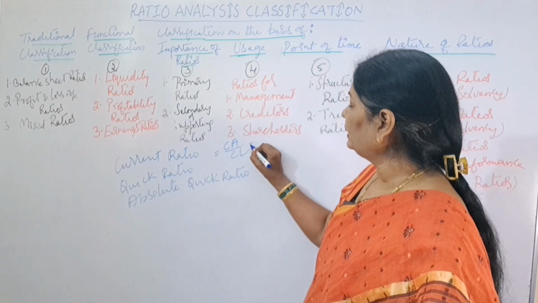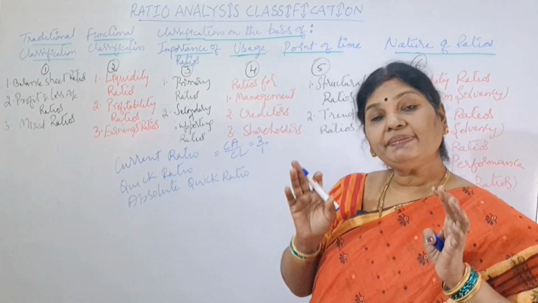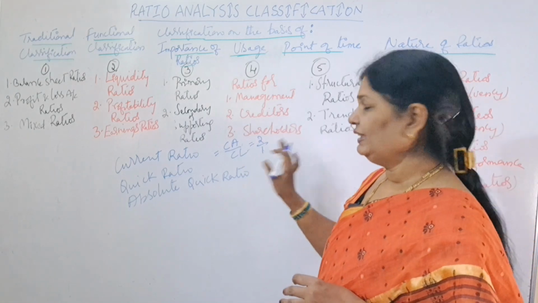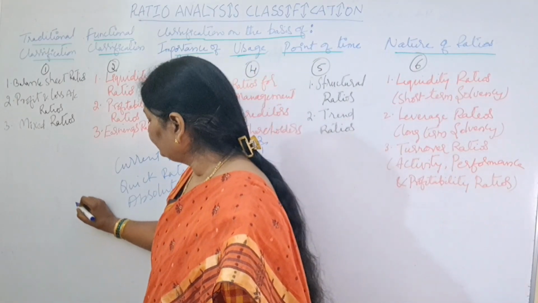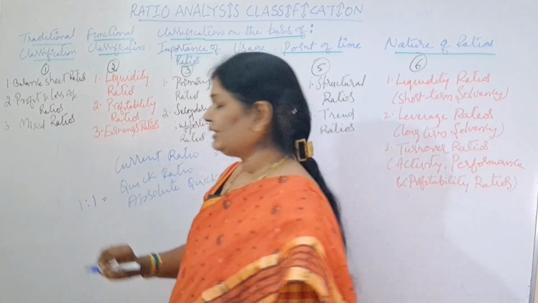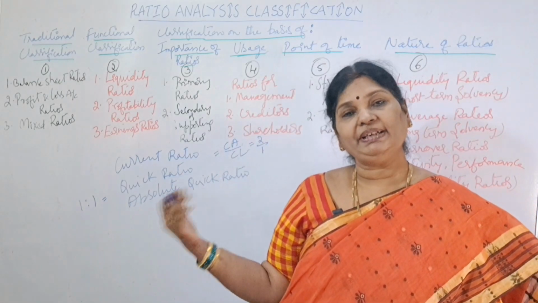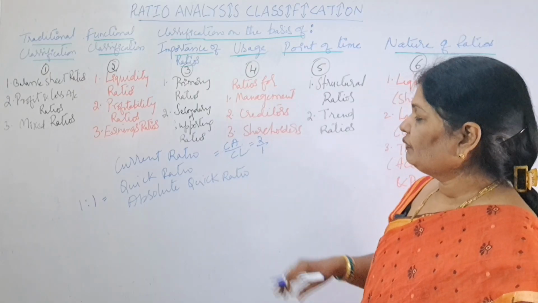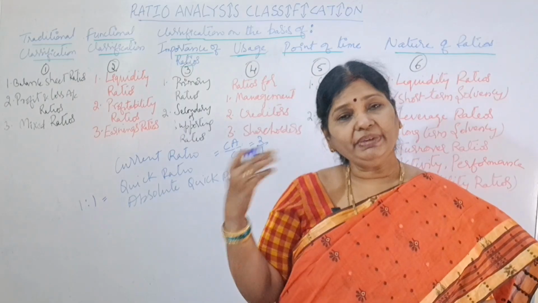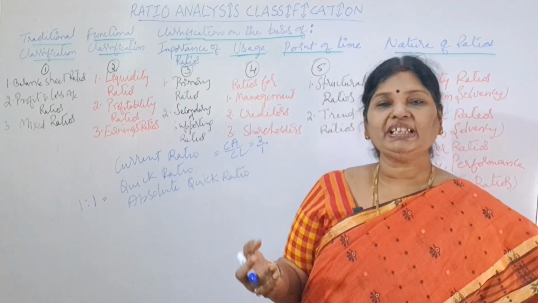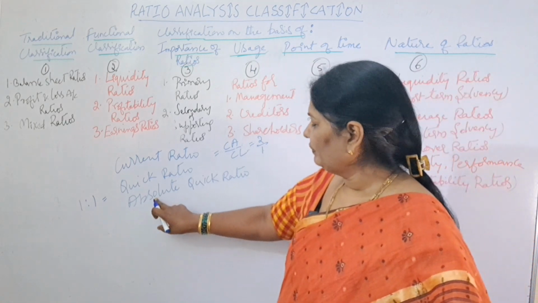If current assets are 2 and current liabilities are 1, means you are having very satisfactory position to repay your current liabilities. Say if you take quick ratio, and if the quick ratio is 1:1, then you can say that your company is having comfortable position in repaying your quick liabilities by using quick assets. So what's the difference between current asset and quick asset? Whatever the current assets are there, from that if you deduct stock and prepaid expenses, then you will get what? Quick assets.